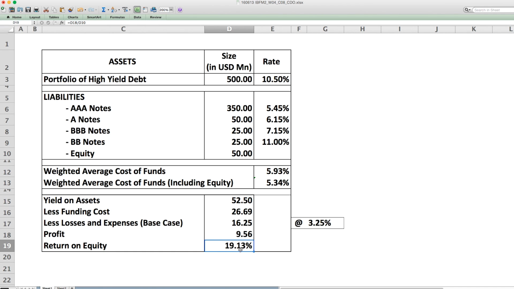Those of you who understand finance will realize this is an astronomically high return on equity, 19.13%. What you have to realize is this high return on equity was achieved because of his raising money at a much lower cost and taking the risk and investing it in high yield debt, which is giving him a return of 10.50%. Now this whole story looks very nice because everything worked in his favor and he was able to realize a return on equity of 19.13%. Hope that spreadsheet adequately explained the structure of arbitrage CDOs.